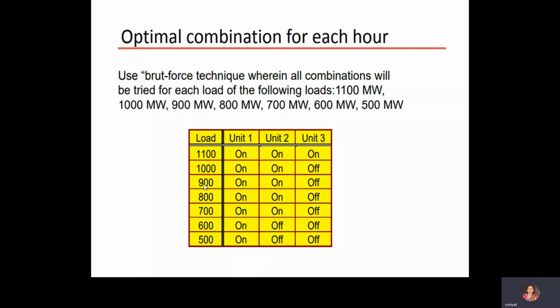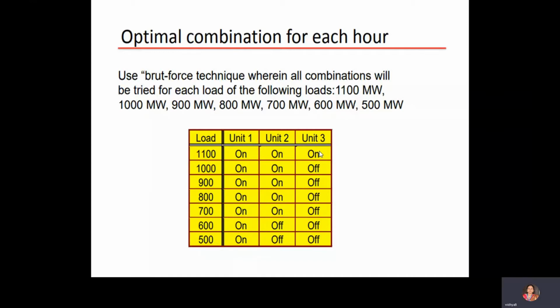Up to 1000 they will turn on both units, unit 1 and unit 2, because unit 1 is 600 and unit 2 is 400, total 1000. Till 1000, two units will be on. Next, for 1100, unit 3 will also be on. So depending upon the load, they will start the generation and decide which unit should be started and which should be shut down.